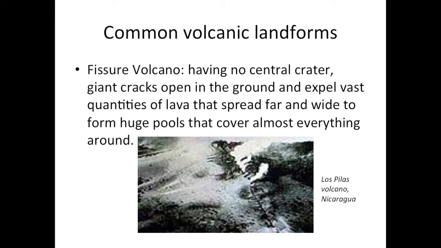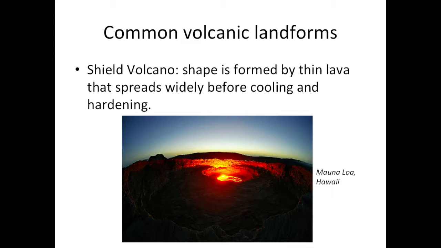There are many other landforms created by volcanic eruptions, such as crater lakes, geysers, calderas, and fields of ash deposits. Following up is a description of the most common ones. A fissure volcano has no central crater and giant cracks open in the ground, which expel vast quantities of lava that spread far and wide to form huge pools that cover almost everything round. A shield volcano's shape is formed by thin lava that spreads widely before cooling and hardening.